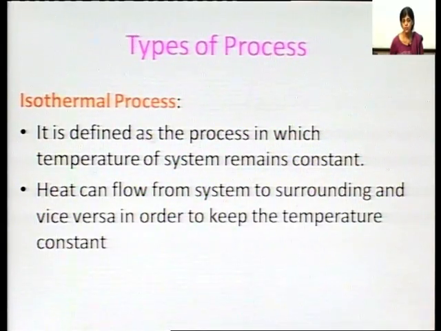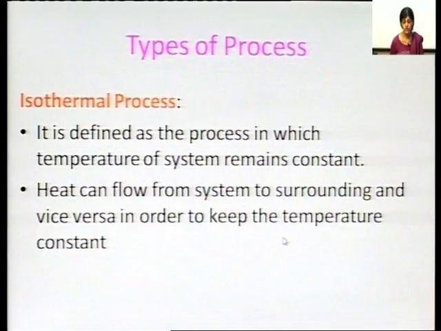Iso means same, thermal means temperature. And heat can flow from system to surrounding and from surrounding to system in order to keep the temperature constant.